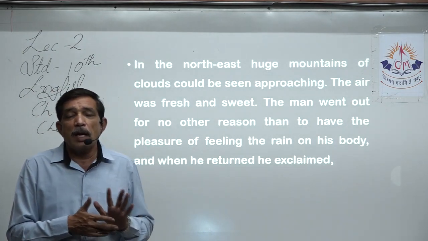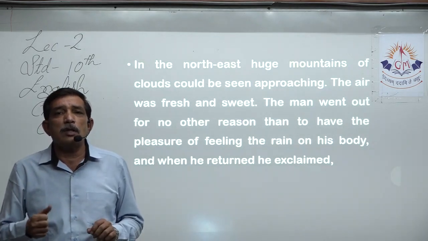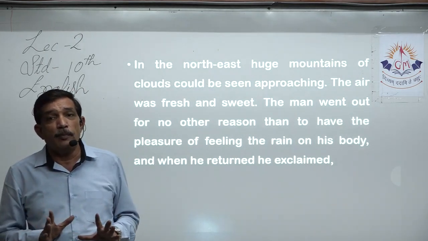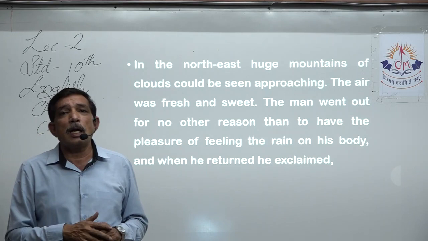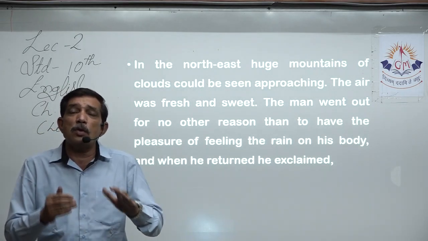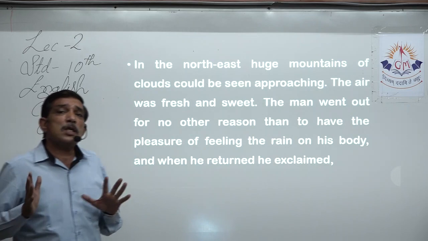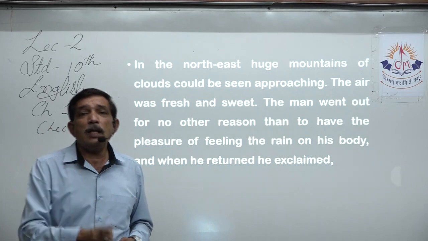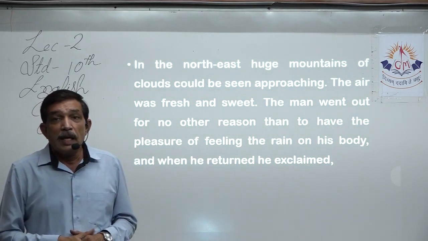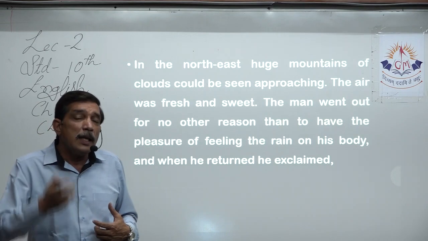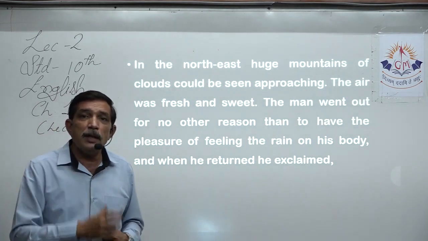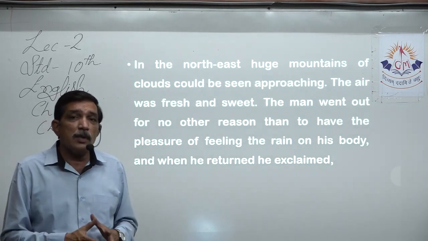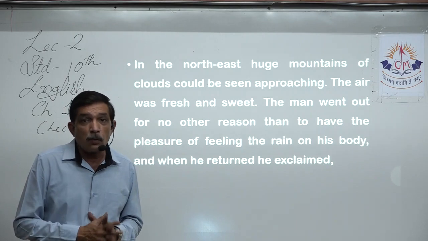Here, for Lencho also and the family also, the same thing happens. The children, whether they are older, whether they are smaller, all of them rush outside and get wet in the rain. Lencho has no need to go outside and drench himself, but he just goes outside and stands in the rain just to get the feeling of satisfaction. Now, what sort of satisfaction is that? He had predicted today rain is going to come. His soil, he didn't need the rain. His soil needed the rain. His crop needed the rain. And as per his prediction, it was high time that the crops get that rain, that water.